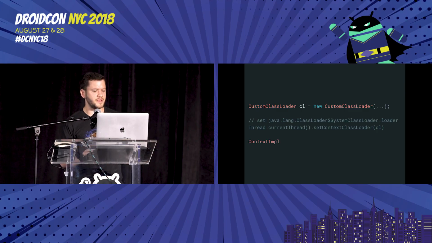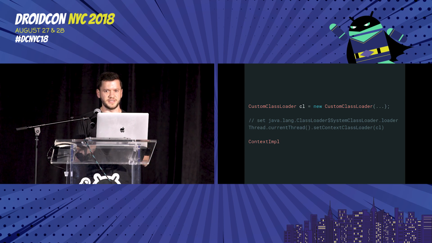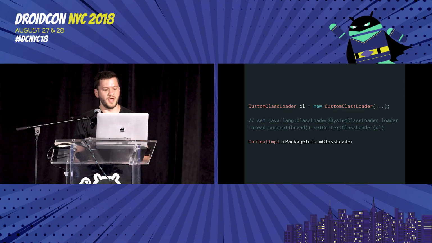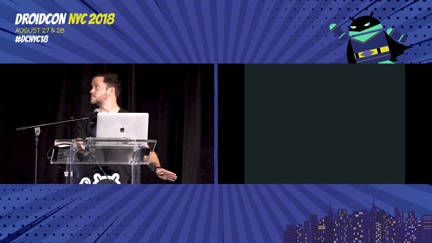But then there's another interesting field in this context impl called package info. Now, package info is a type of class called loaded APK, which is another one of those @hide annotated classes that you're not allowed to go look into. But we see it in the debugger, we see it in AOSP, and it too contained a class loader, specifically a path class loader. It's actually initialized with one under the hood. So we go digging in there. It has this class loader field inside of it. And when we set this with reflection, then suddenly everything worked.